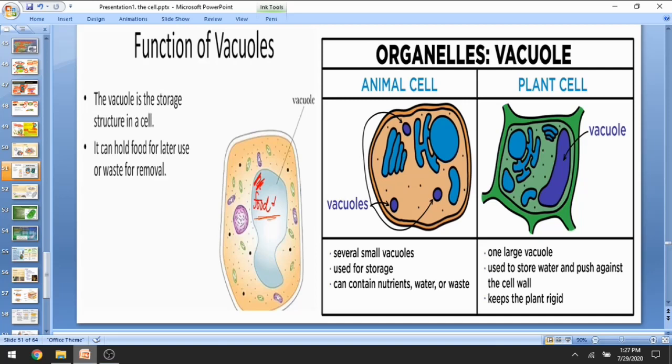If we talk about vacuoles as an organelle in both animals and plants, here I have mentioned some distinguishing points. In animals, vacuoles are several and small. They are used for storage and contain nutrients, water and or waste. But in plants, there is one single large vacuole, used to store water and push against the cell wall. They keep the plant rigid, maintaining the internal pressure.